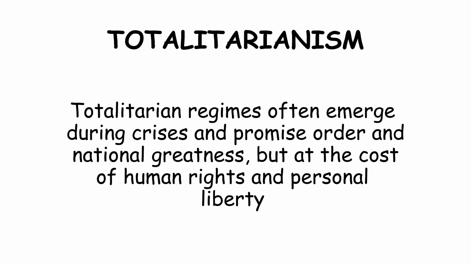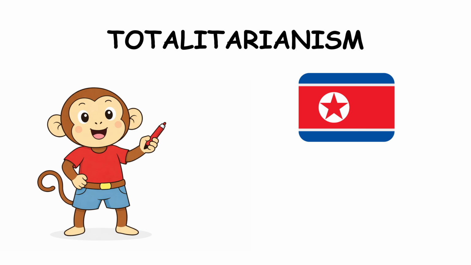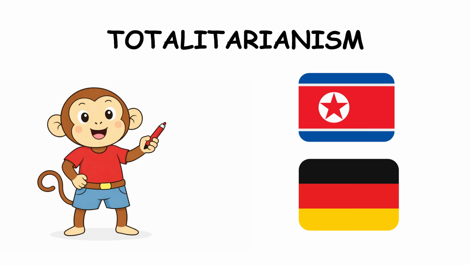Totalitarian regimes often emerge during crises and promise order and national greatness, but at the cost of human rights and personal liberty. For example, North Korea and Nazi Germany are examples of totalitarianism.